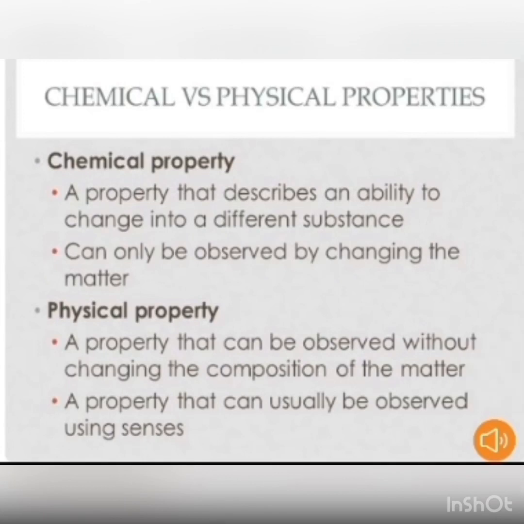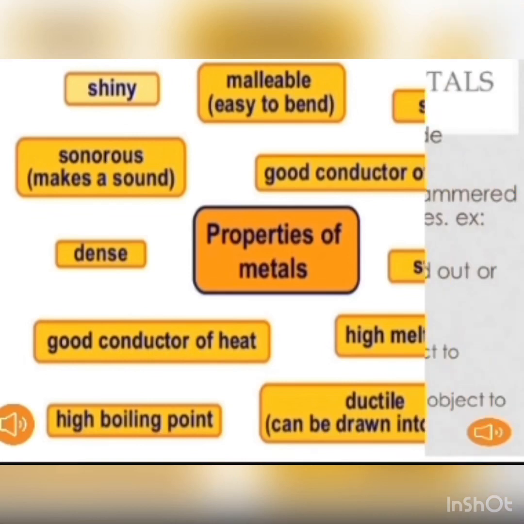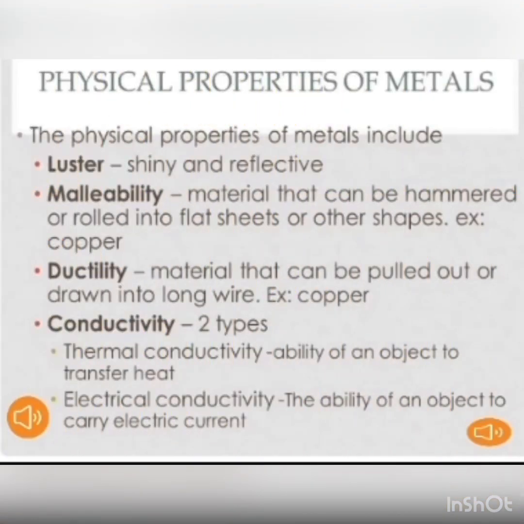Chemical properties are those properties where the composition of the matter changes, while physical properties are those properties where the composition doesn't change. These are a few criteria of physical properties. Now we will discuss a few physical properties here.